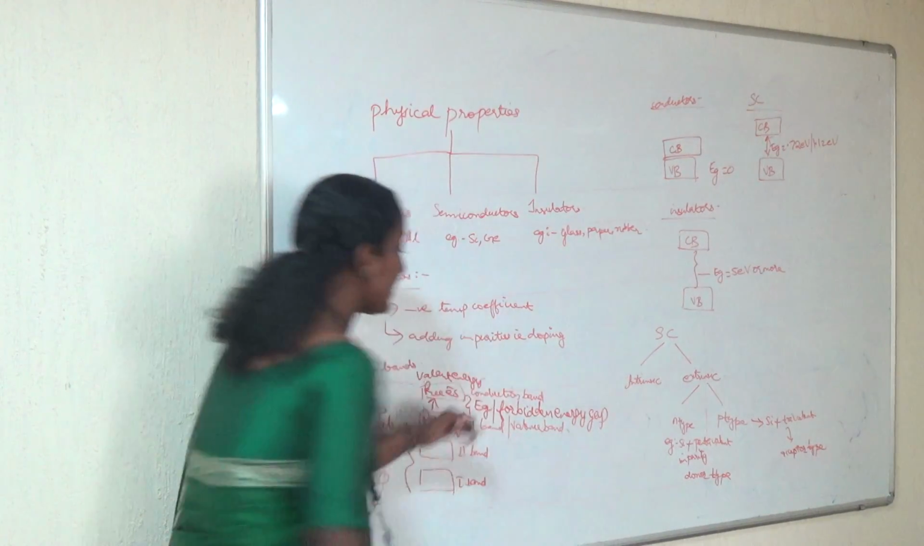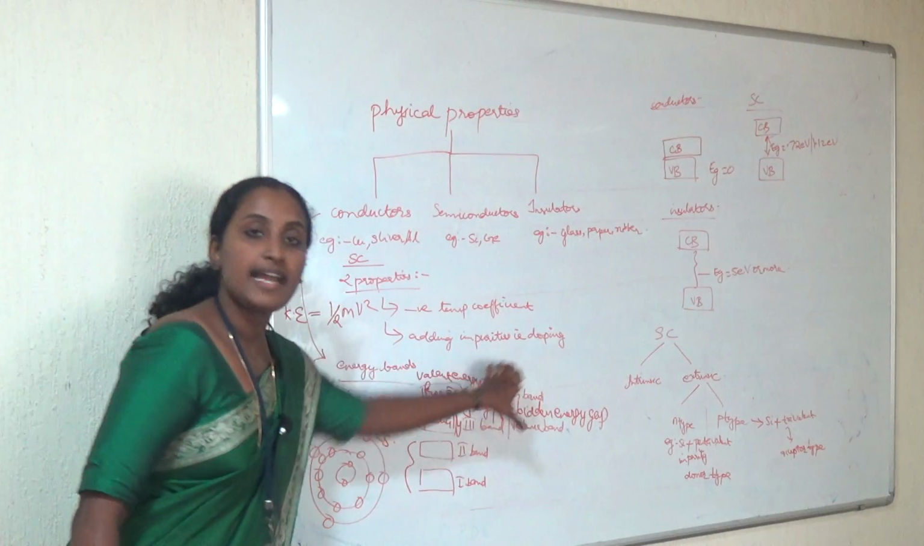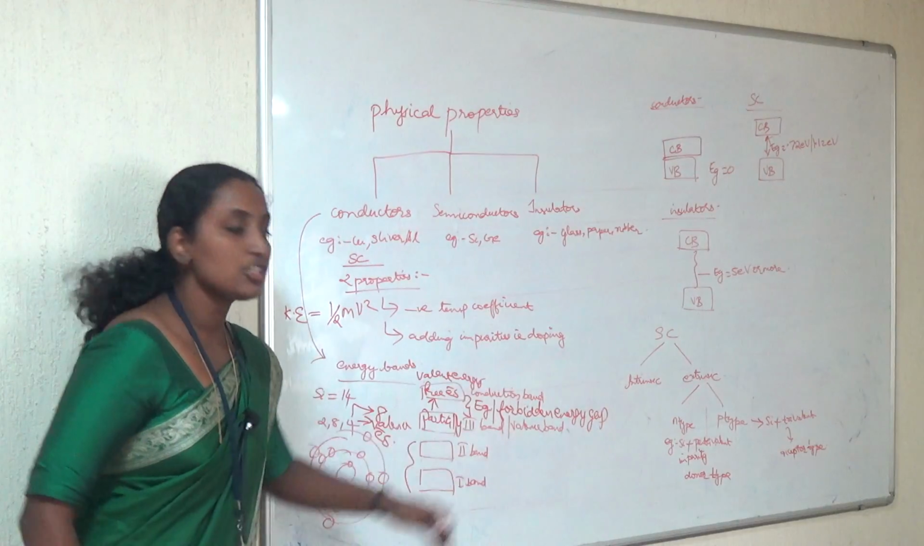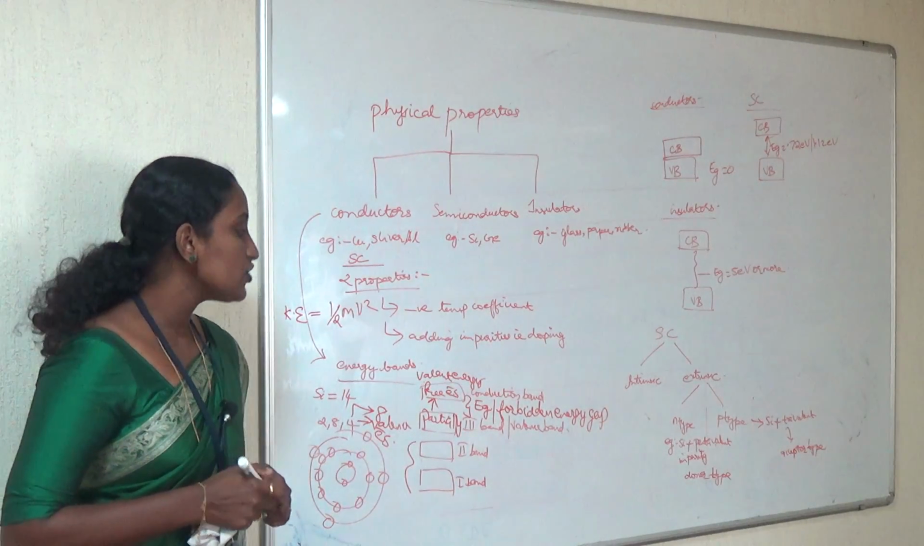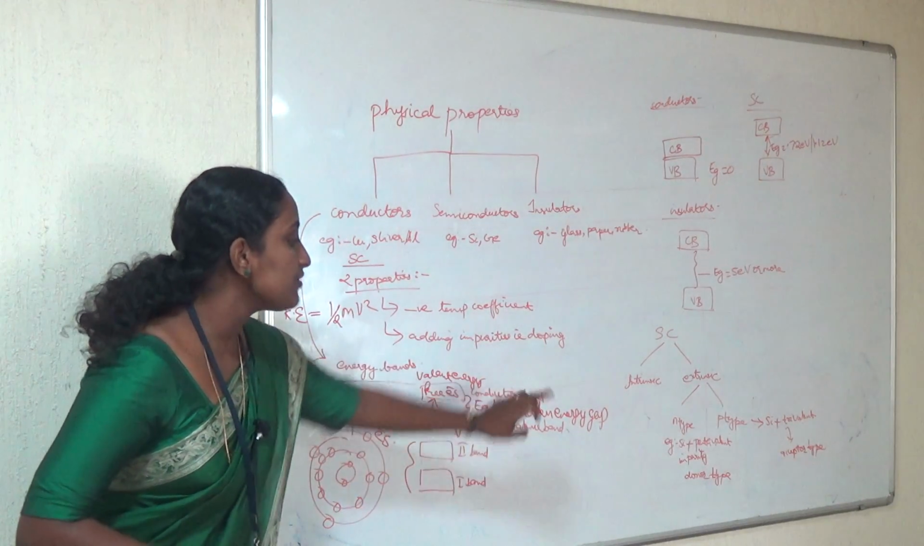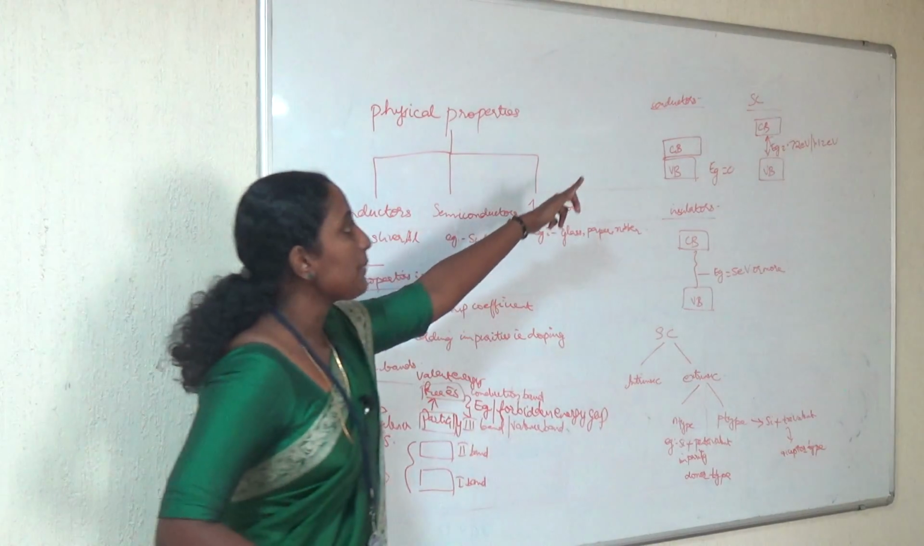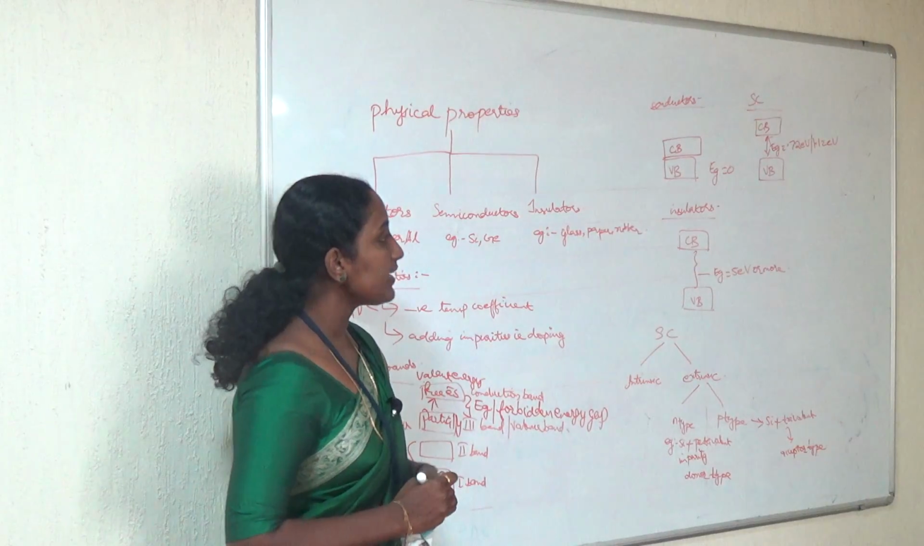That is the energy gap between the valence band and the conduction band, because the valence band is partially filled and the conduction band is empty. So there is an energy difference, and that energy difference is called the forbidden energy gap. Based on the value of this energy gap, you can define conductor, semiconductor and insulator.